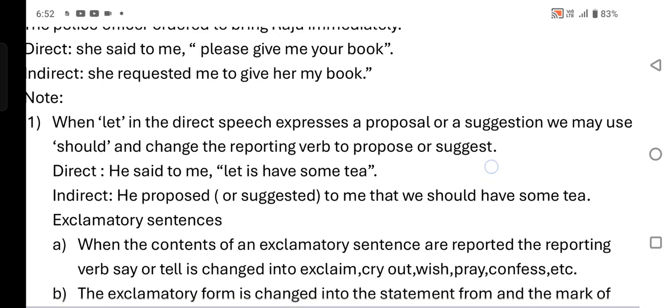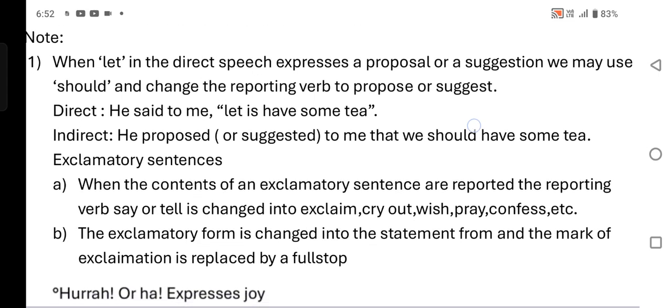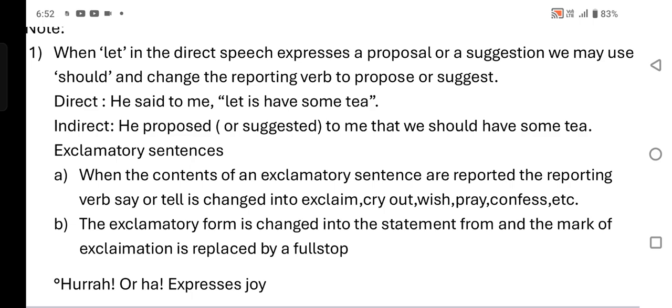We go to exclamatory sentences. Last point: when the contents of an exclamatory sentence are reported, the reporting verb say or tell is changed into exclaim, cry out, wish, pray, or confess. You must remember these points.